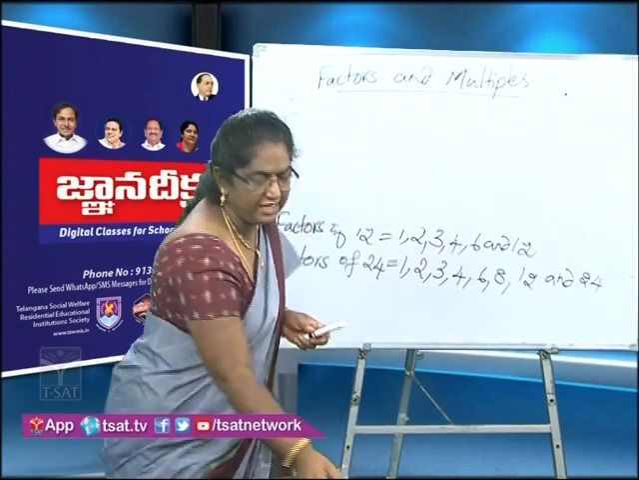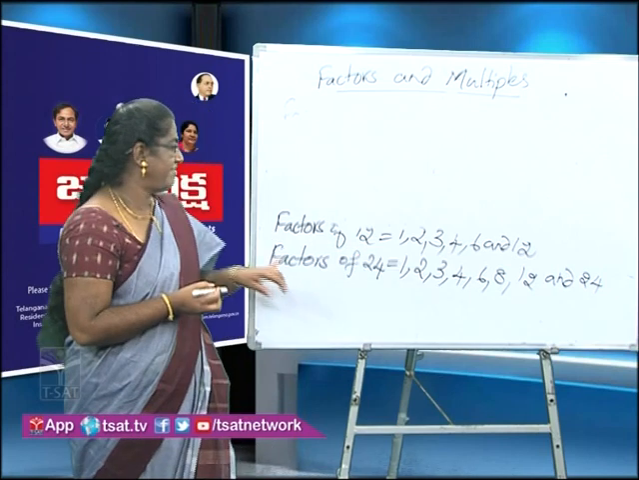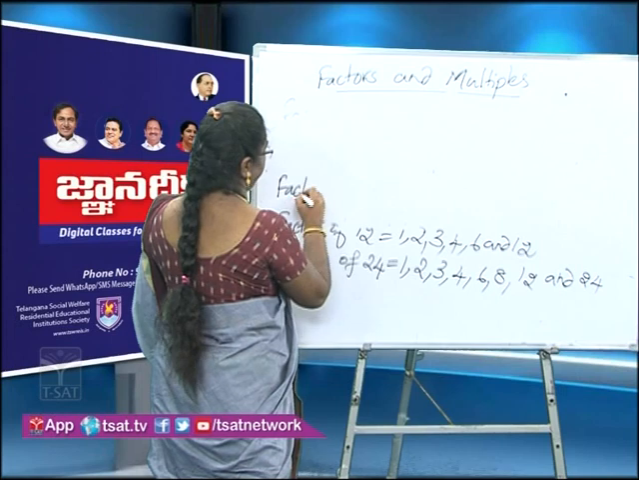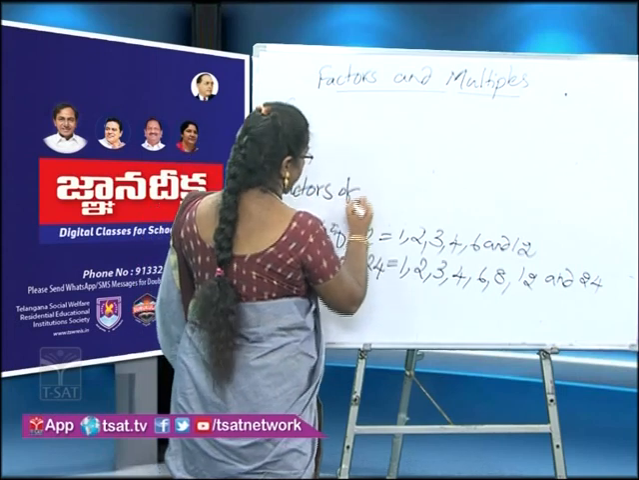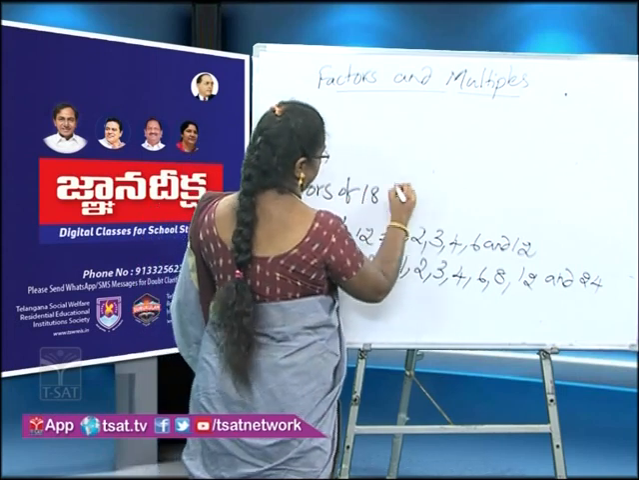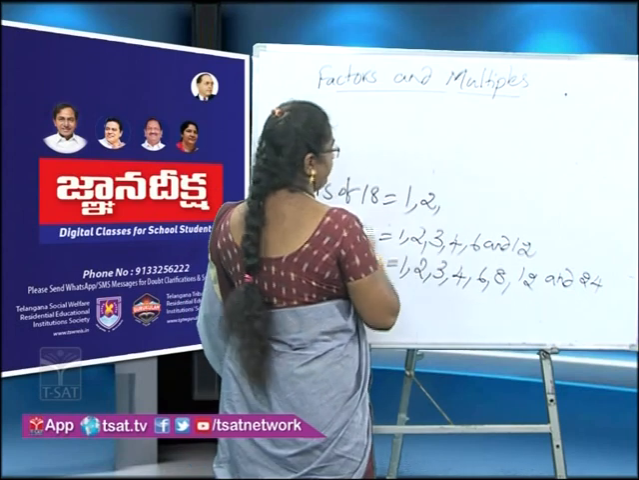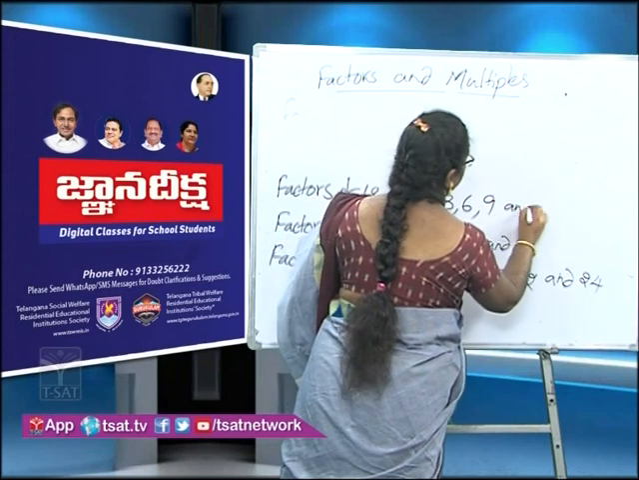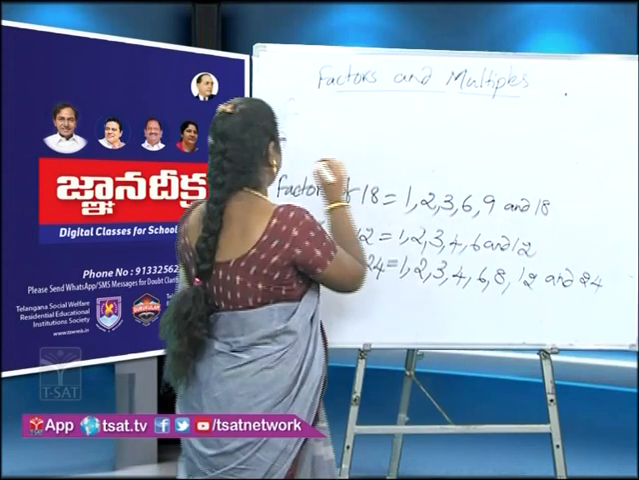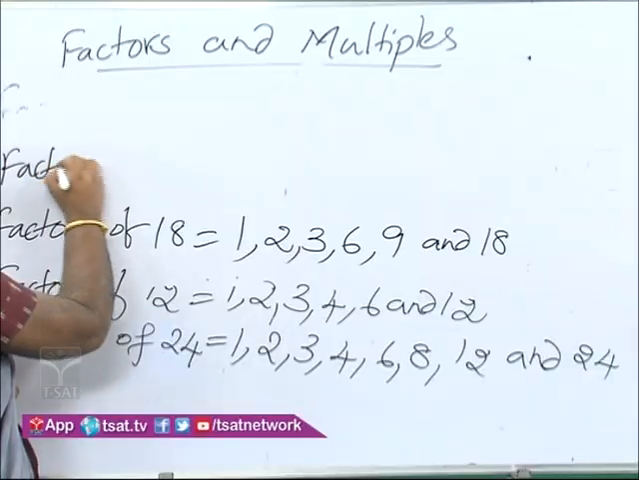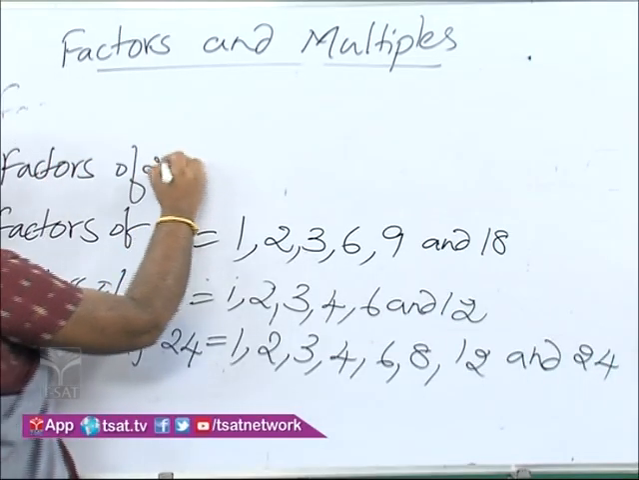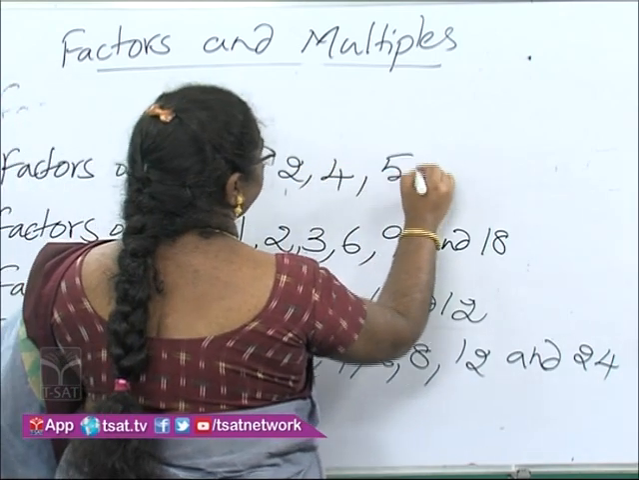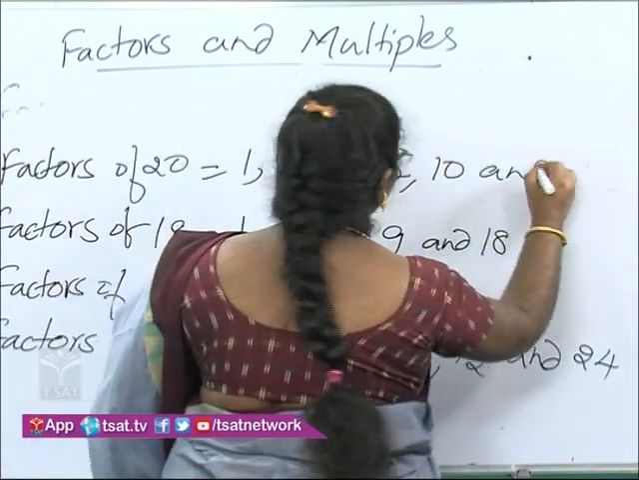Here we have already factors of 12 and factors of 24. So let us have factors of a few more numbers. Factors of 18: 1, 2, 3, 6, 9 and 18. Factors of 20: 1, 2, 4, 5, 10 and 20.